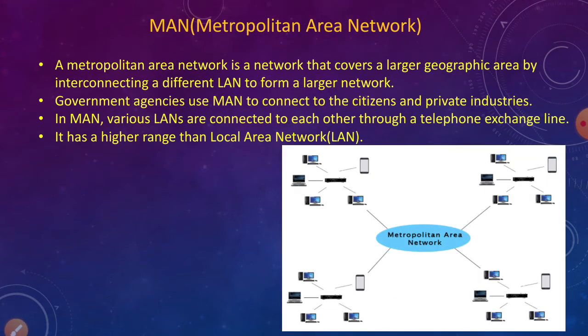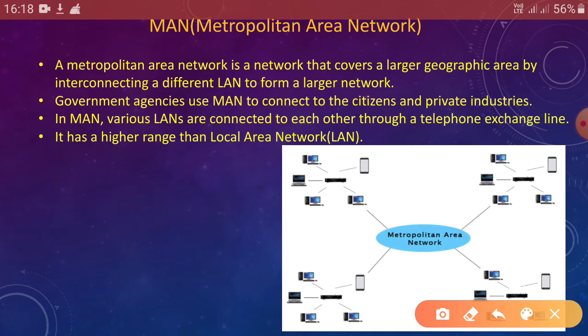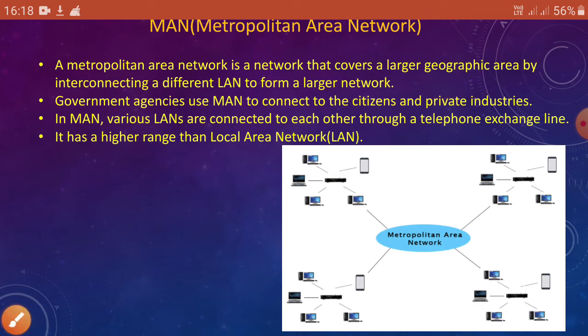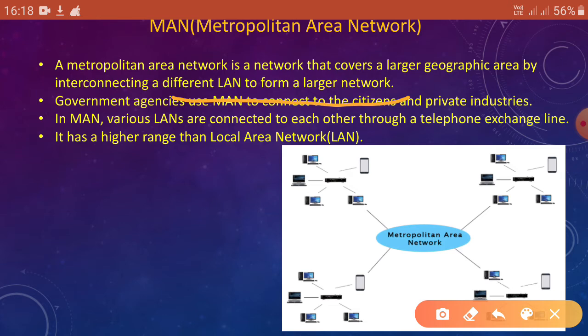Now it is the part of a metropolitan area network or MAN. So a metropolitan area network is a network that covers a larger geographical area. So LAN covers the smaller area, PAN covers the maximum distance 30 feet, then MAN comes and it covers a larger geographic area. Okay, but the method is it covers by interconnecting the different LANs to form a larger network. Okay, so this point is important.